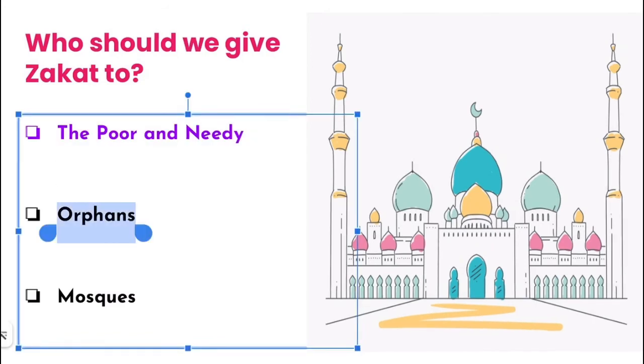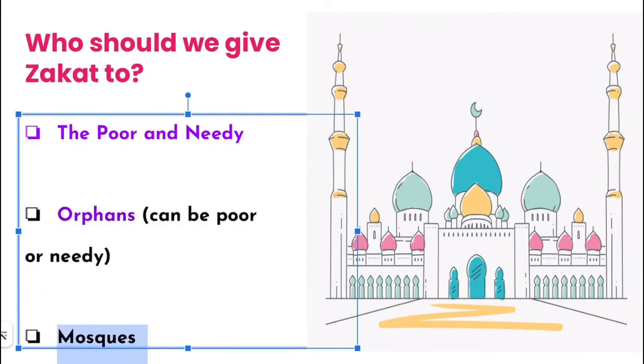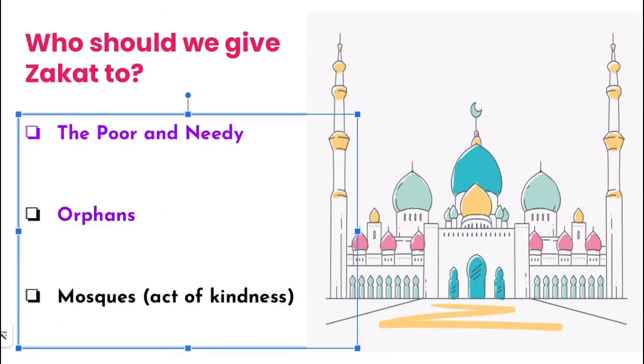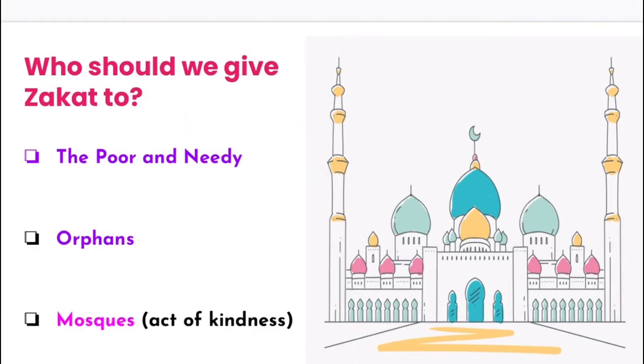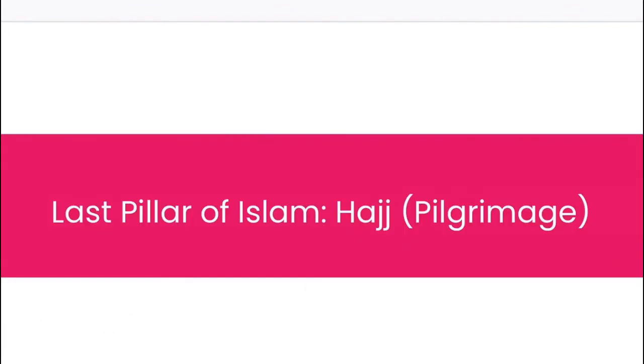So orphans, do we give zakat to them? Well, yes, they can also be poor and needy. Well, they always were because they never had a family. And for mosques, it's actually an act of kindness. So yes, for mosques, it's also good to give zakat.